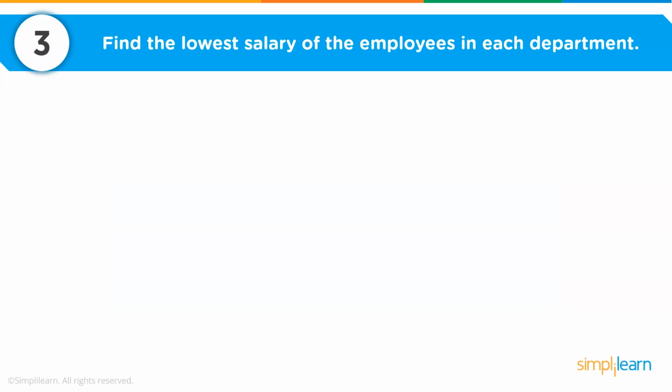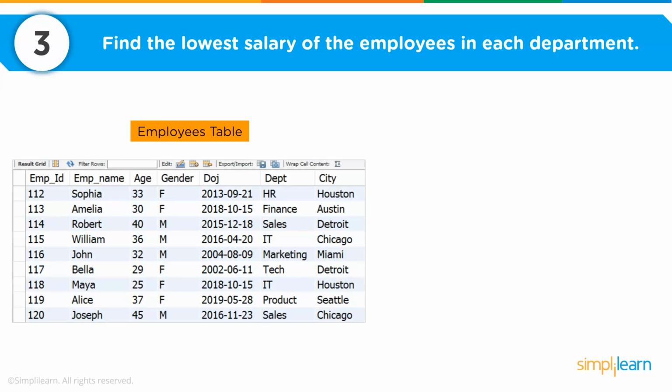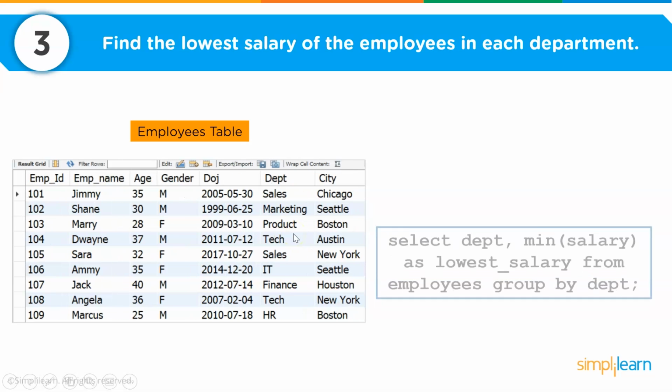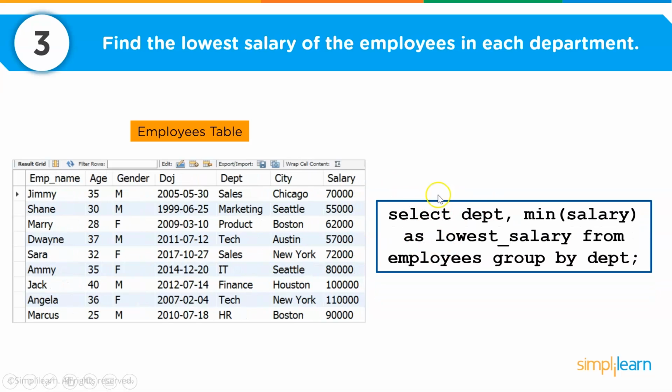Now moving to our third question. Now this is a practical question. So we will be using a table which is present in my MySQL database. So the table name is called employees, and I want to find the lowest salary of the employees in each department. You can see here, this is how my employees table looks, and the output query would be something like this.